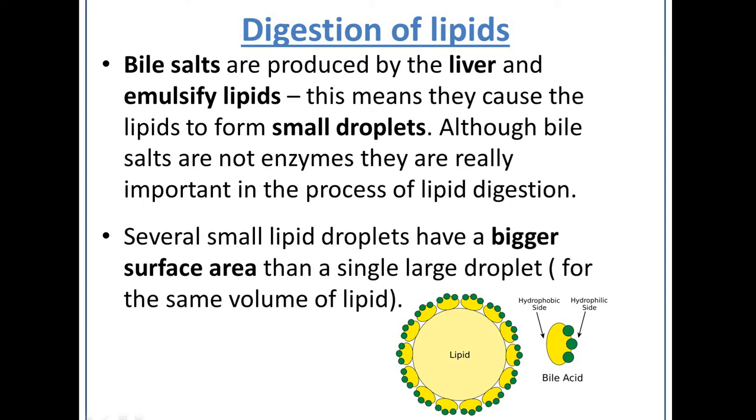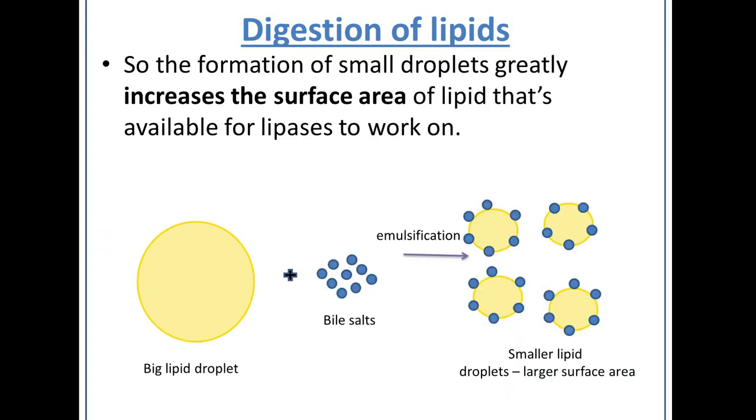So it makes lipase's job a lot easier if the lipid globules are in smaller globules. So the formation of small droplets really does greatly increase the surface area of lipid that's available for lipases to work on. So you can see here that you've got a big lipid droplet, you add the bile salts and it emulsifies it into lots of little lipid droplets, which therefore increases the surface area.